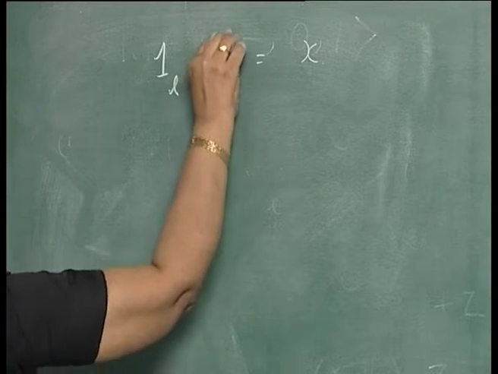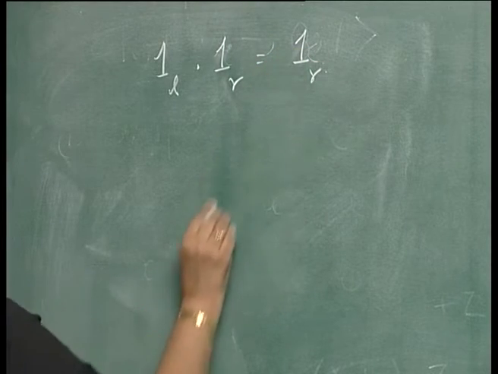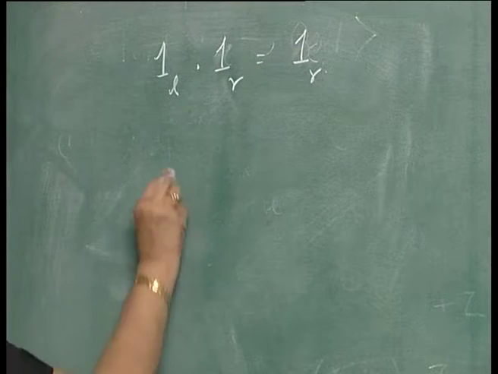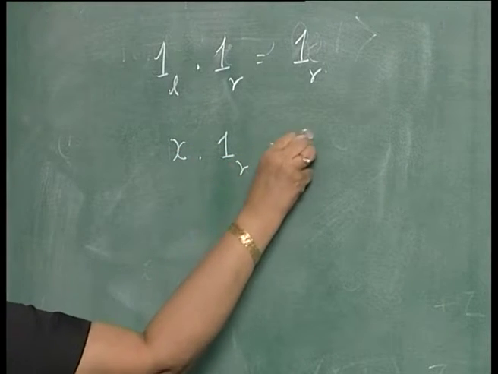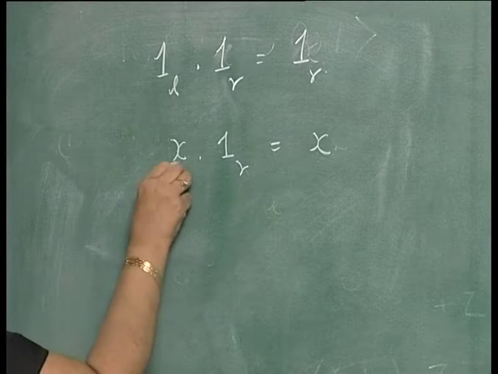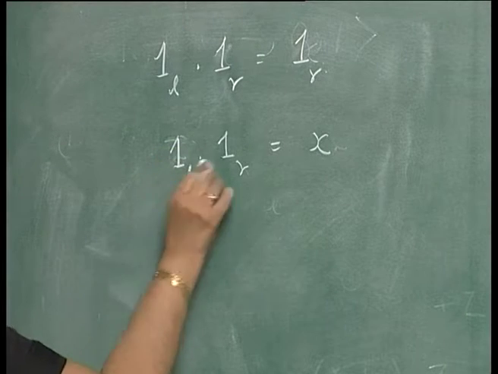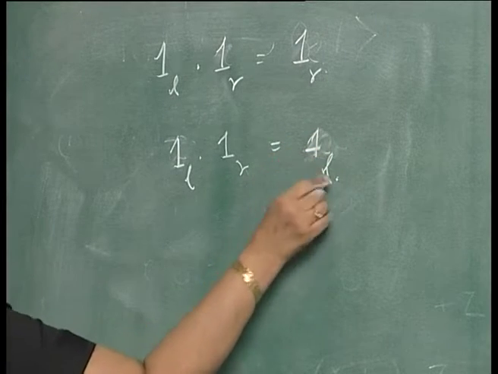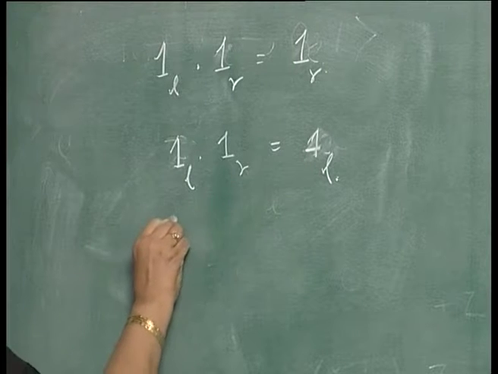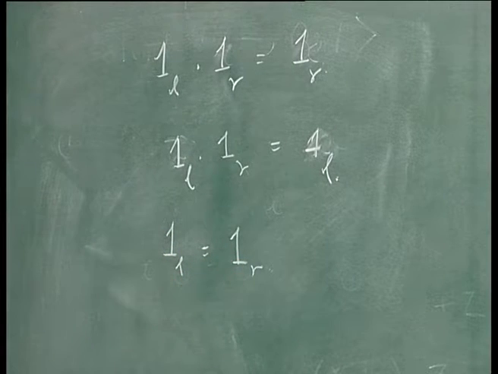Now instead of x, I am taking 1R. 1R is a right identity, so when you multiply something by 1R, you must get x. Now suppose I take x to be 1L. So from these you get left identity equal to right identity.